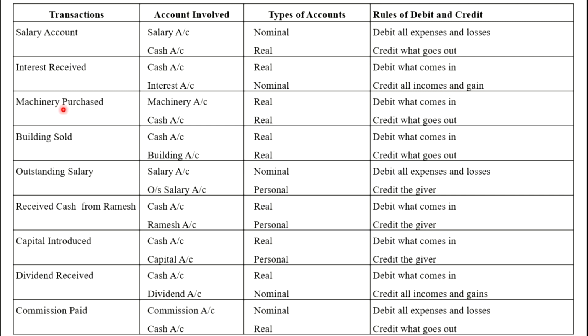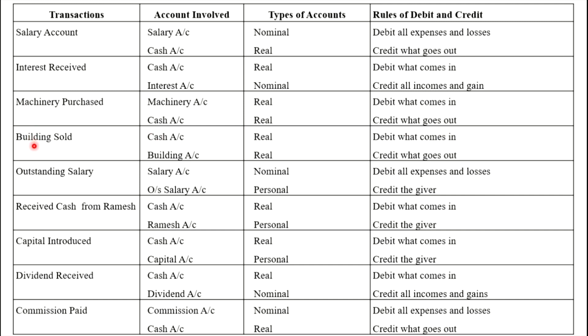Another example is machinery purchase. In this transaction, again two accounts are involved: machinery account and cash account. Machinery and cash both are real accounts. In this example, machinery purchase means machinery is coming into the business. Against that machinery, cash is going out of the business. That's why we record machinery account on the debit side and cash account on the credit side. That is debit what comes in, credit what goes out.